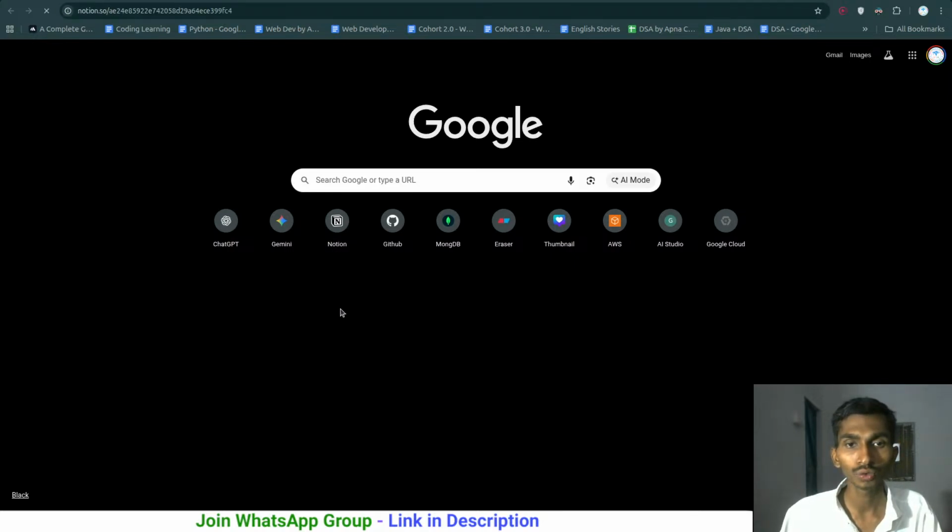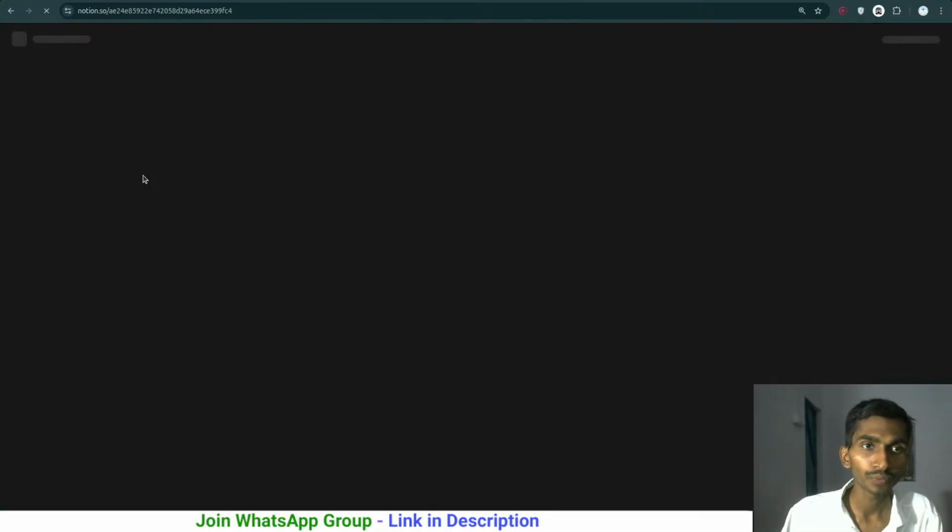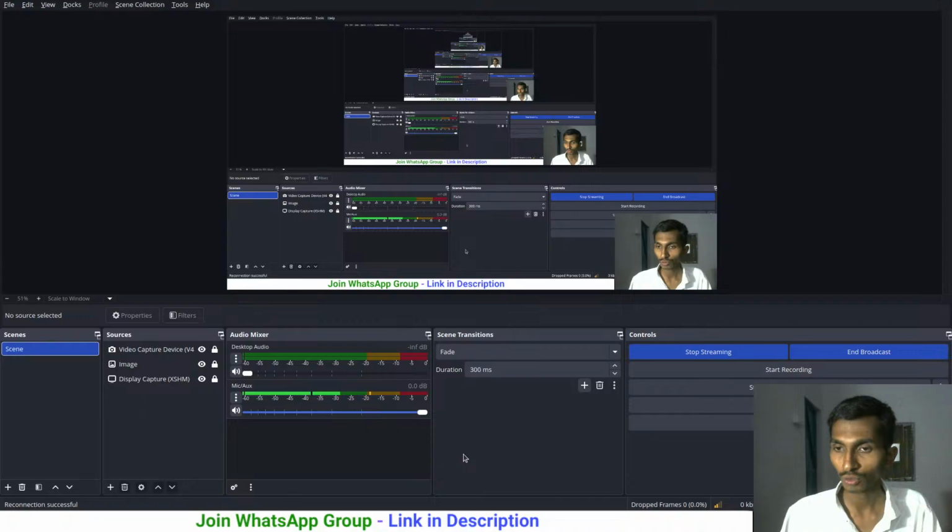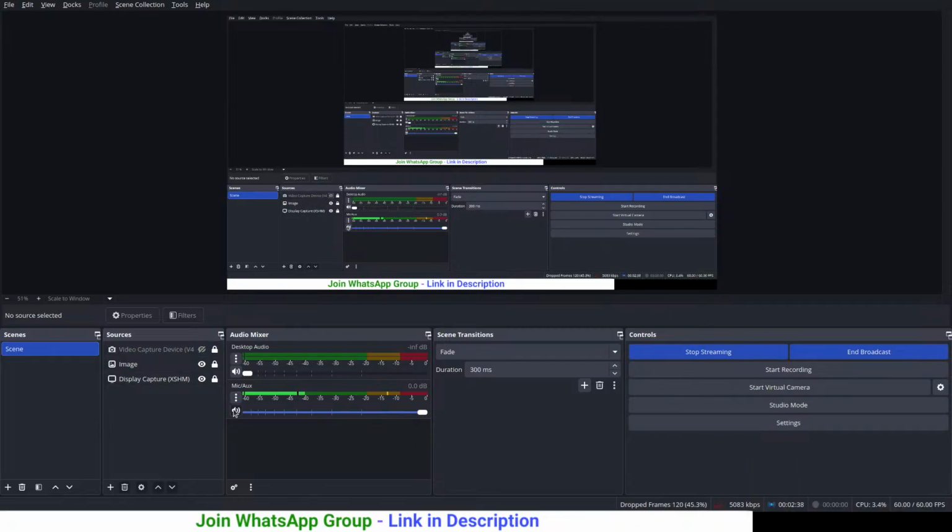Meanwhile, let me open the notes in Notion. I have to create my notes as well on the go, so it's not like they are ready or something. I have to organize the things in a better way, so that next time it's time to simply continue with that. As for this network, you have to simply fix it. I'll be back very soon. Let me try to fix that at least.